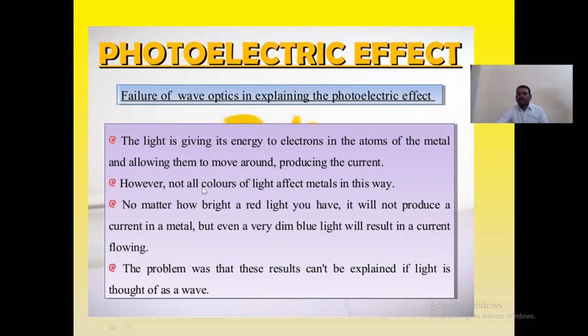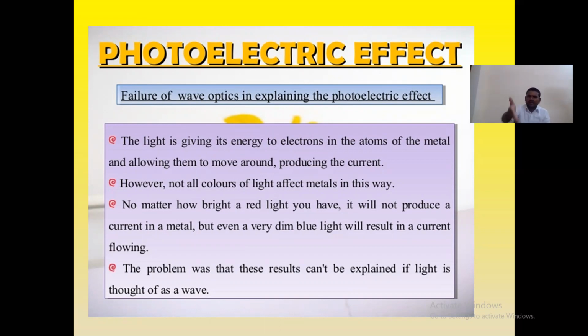However, not all colors of light affect metals in this way. That means if you send light of a frequency like a bed light which you are using in your bedroom, that frequency is lesser. Even though there is some frequency, the potential is smaller and that does not produce the electric current. But that was not given by the photoelectric effect.